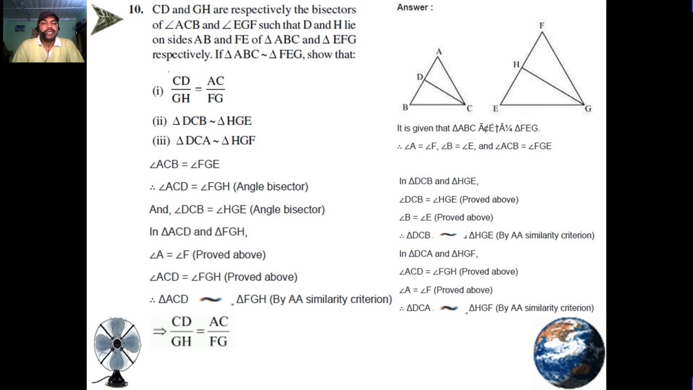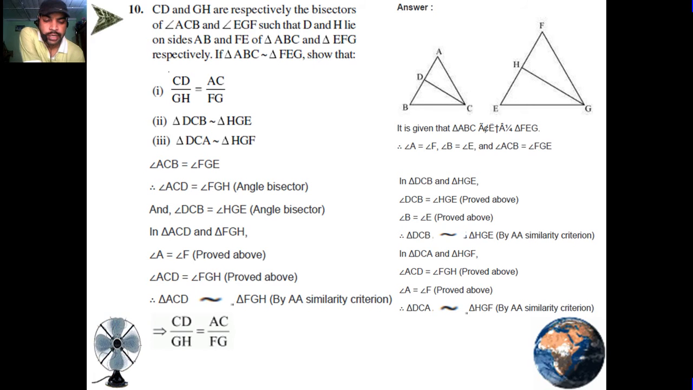In triangles DCA and HGF, angle ACD is equal to angle FGH, proved above. Angle A is equal to angle F, proved above. Triangle DCA is similar to triangle HGF by AA similarity.